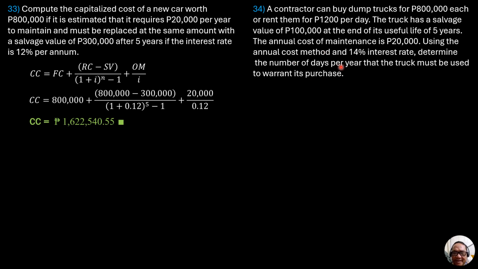So the idea here is the annual cost of purchasing the dump truck is equal to the annual cost of renting the dump truck.